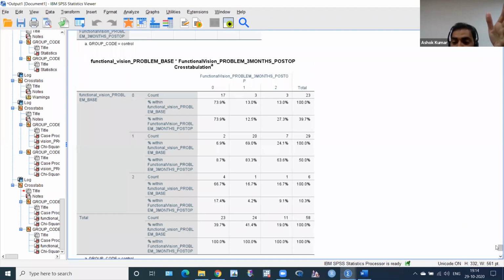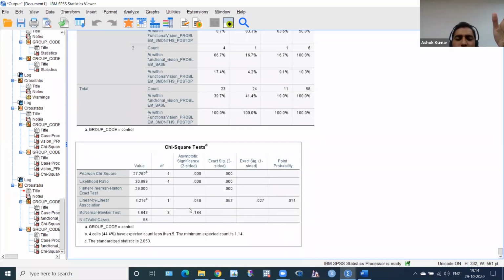We have to see. Okay, it's not coming significant. But in Pearson chi-square, if you take 4 cells and use the Fisher exact test, this is coming significant, and actually it is not. So what error do you make, type 1 or type 2? You have to think. I will not say anything.